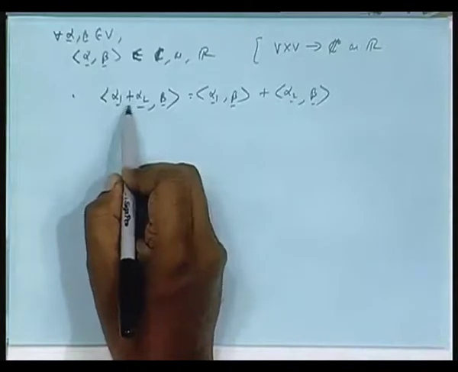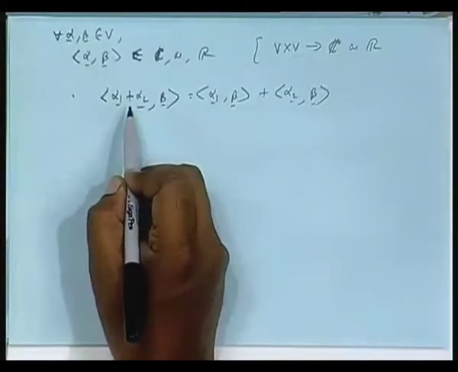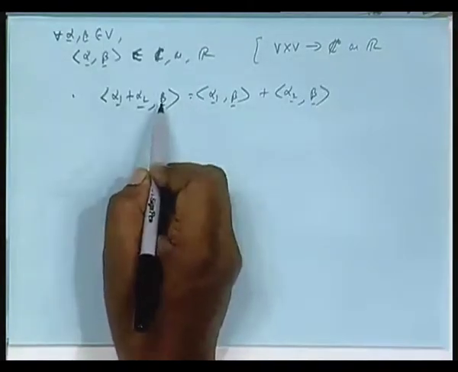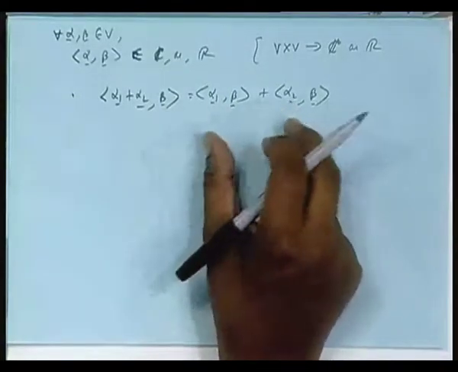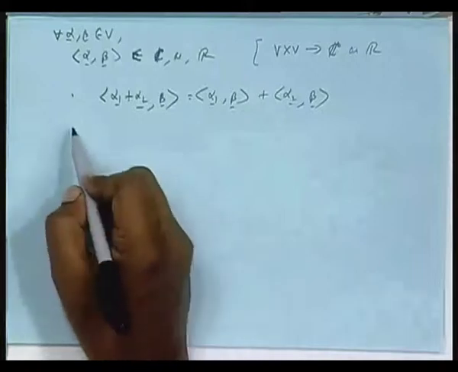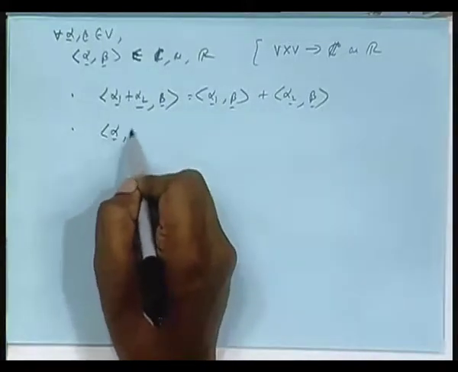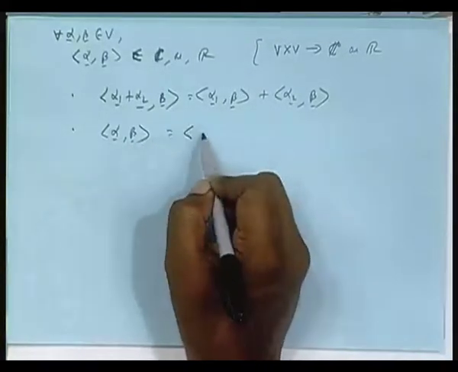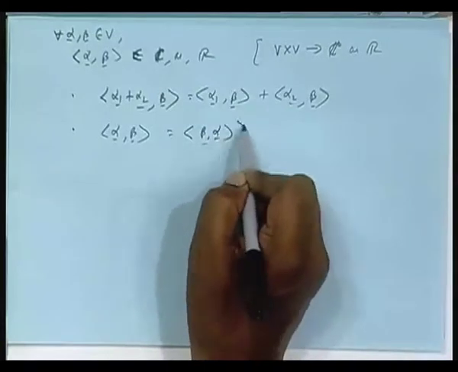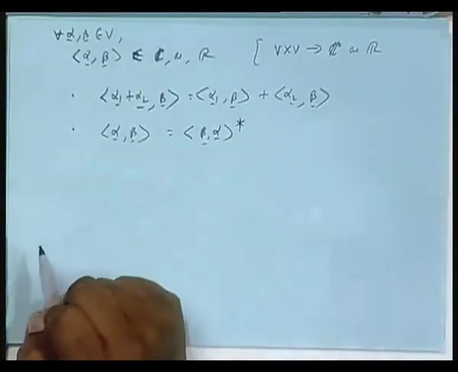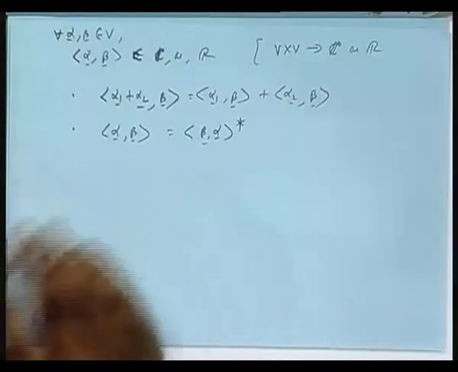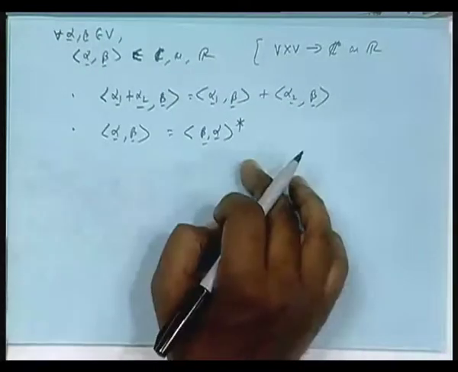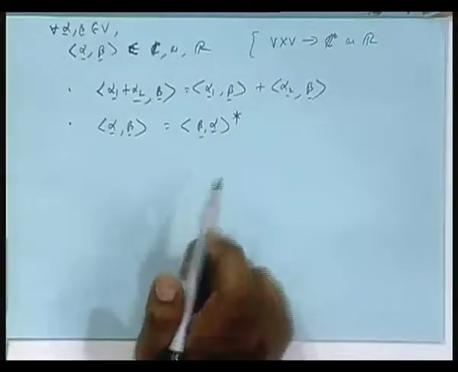If instead of one vector you write it as a summation of two vectors, then the inner product is the same as the inner product of alpha 1 plus the inner product of alpha 2, addition of the two scalar numbers. Then alpha beta is the complex conjugate of beta alpha. Alpha beta or beta alpha, one is the conjugate of the other. So, in the case of real field, there is no meaning of this, because conjugation has no meaning there.